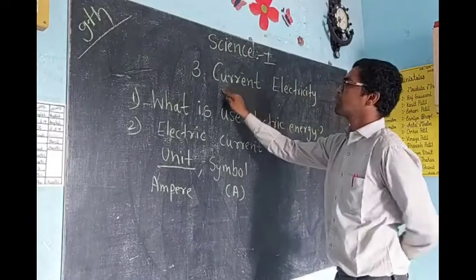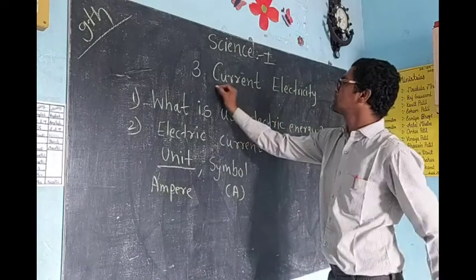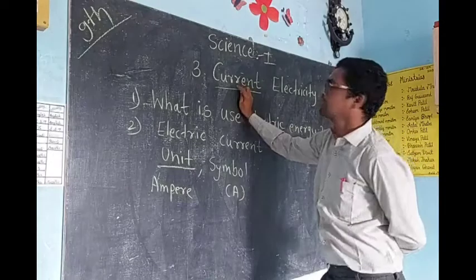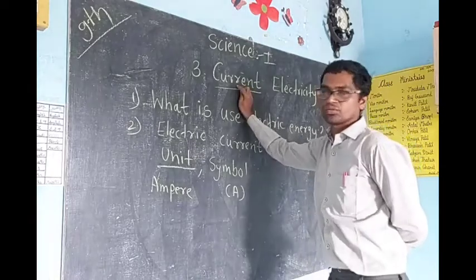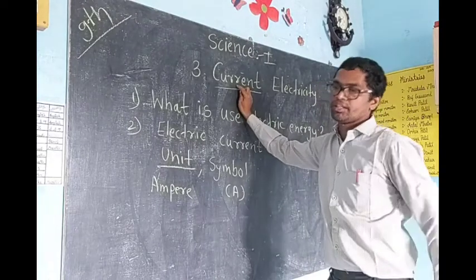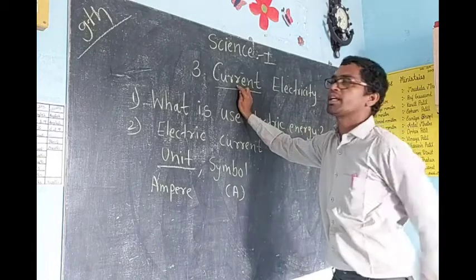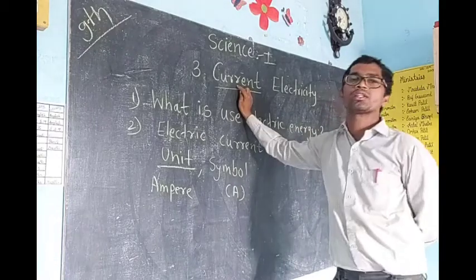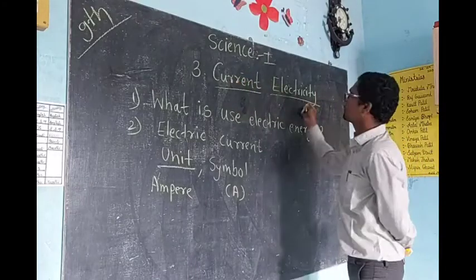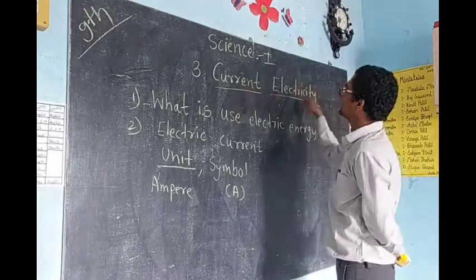Okay, first concentrate on the title. What is meant by current? Means flow. It can be water flow, air flow, so that we call flow, means current. Water is flowing, air is flowing, so air current, water current. Electricity means flow of electricity is called electric current.